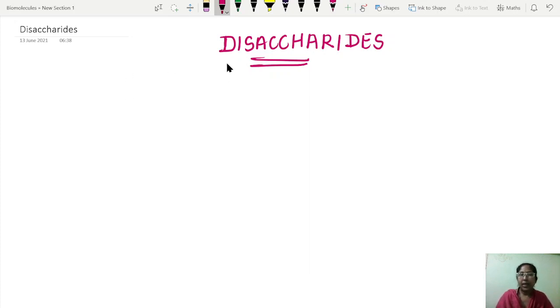The term di means two. Saccharides means sugars, sugar units. So if two sugar units are linked through a glycosidic bond, then the obtained higher sugar is nothing but a disaccharide. Just imagine this is one sugar molecule and this is another sugar molecule. If both are linked through a glycosidic linkage, then the obtained higher sugar is nothing but a disaccharide.